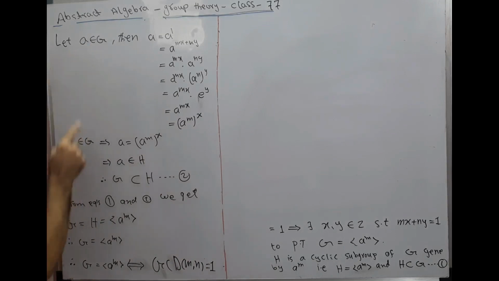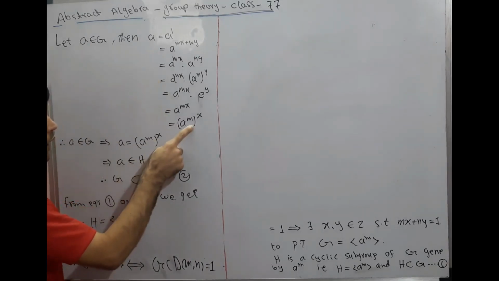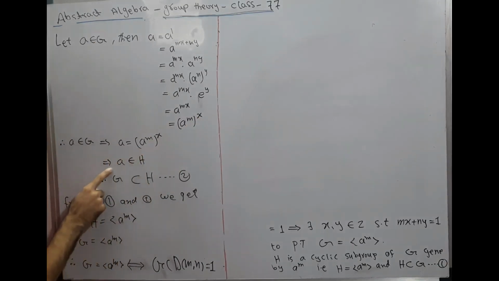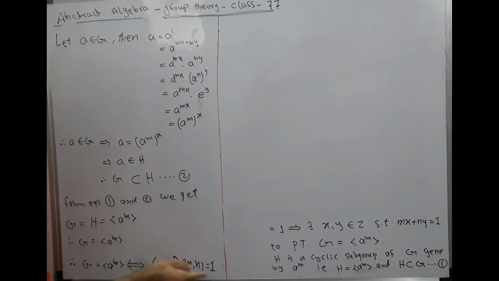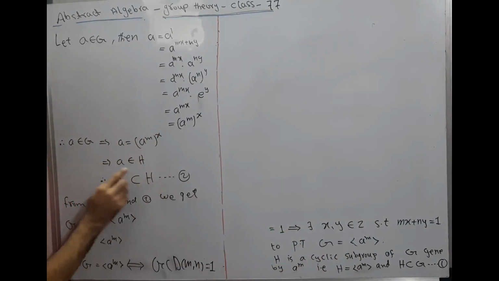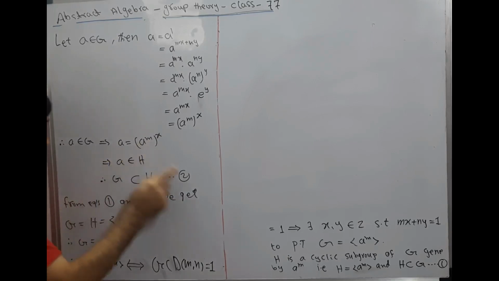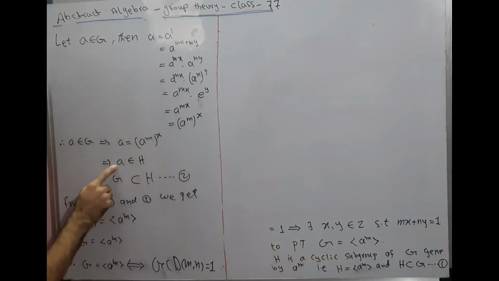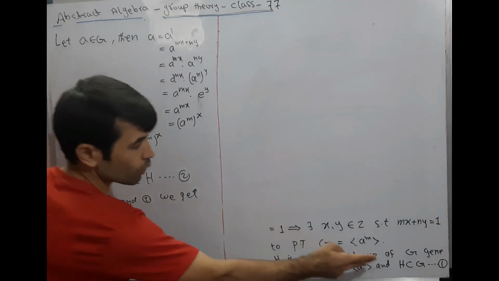Therefore, when A belongs to G, this implies A is equal to (a^m)^x. This implies A belongs to H, where H is the cyclic group generated by a^m. Then every element of H can be written as a power of a^m. Therefore, A belongs to H, so G is a subset of H. Also H is a subset of G.